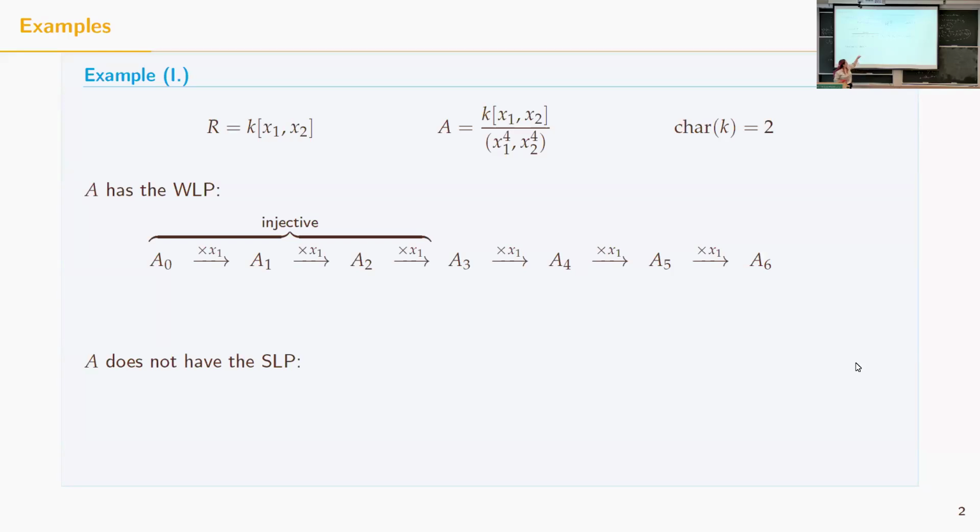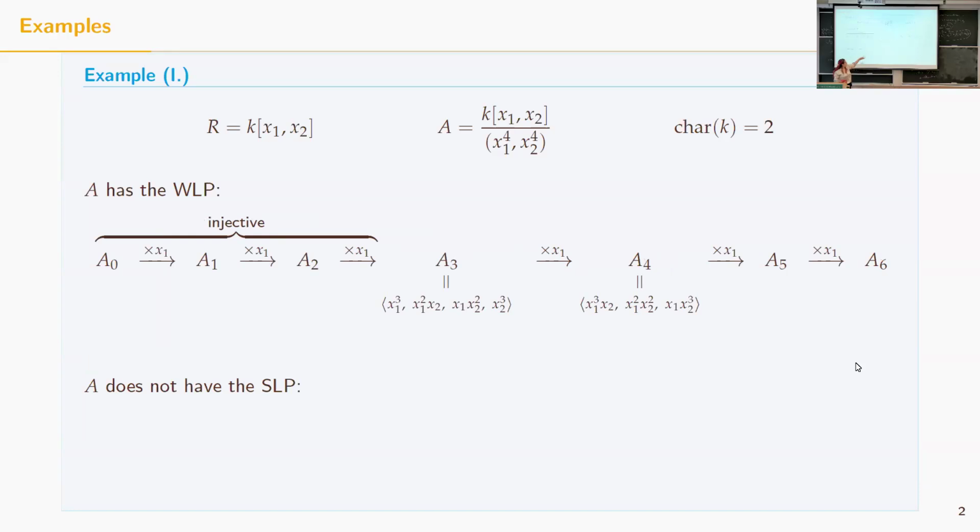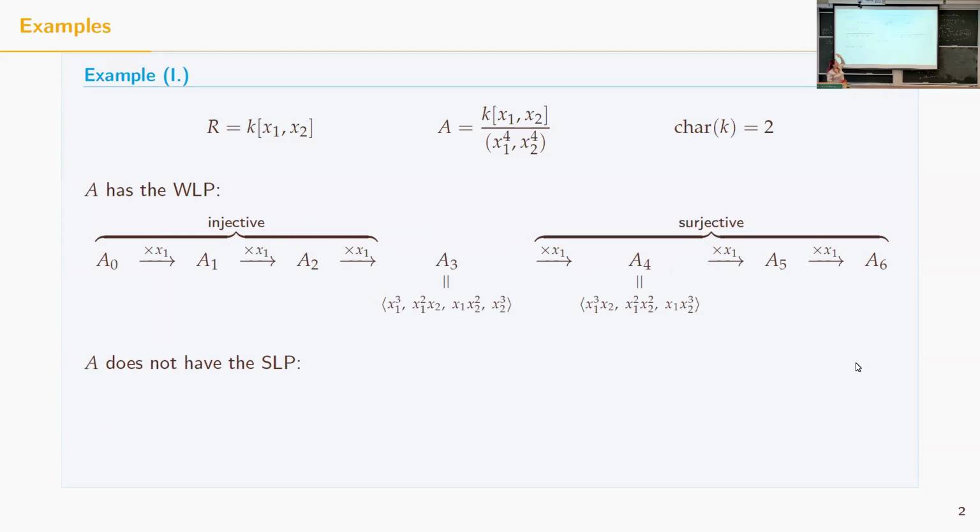Let's check the map between A3 and A4. I can just write down the basis as a vector space of A3 and A4, and I can notice that multiplying from here to here by x1 is surjective. Since we are in a standard graded case, this map being surjective means also that everything after that will keep being surjective. And this proves that x1 is a Lefschetz element, and so I have the weak Lefschetz property.